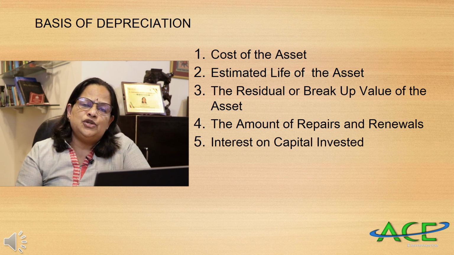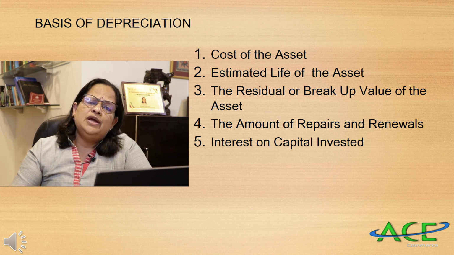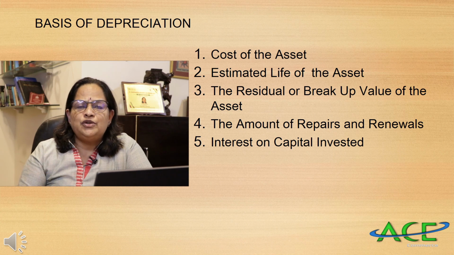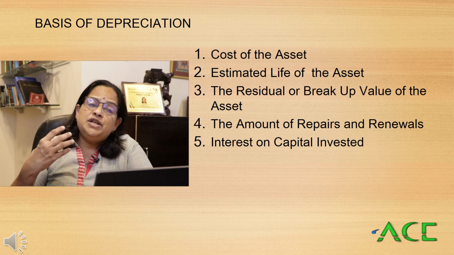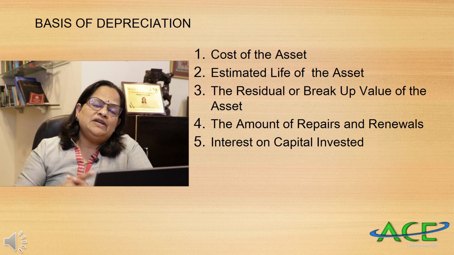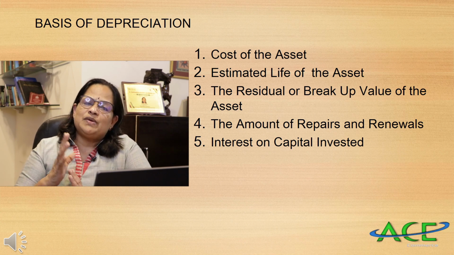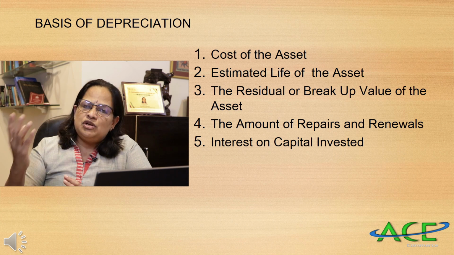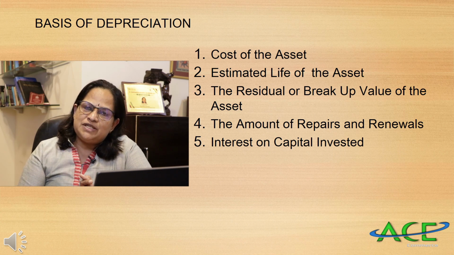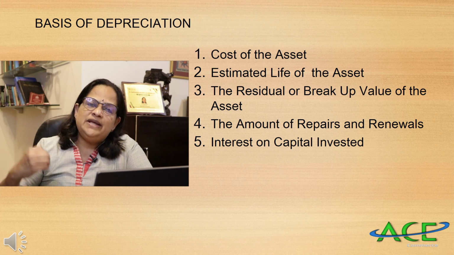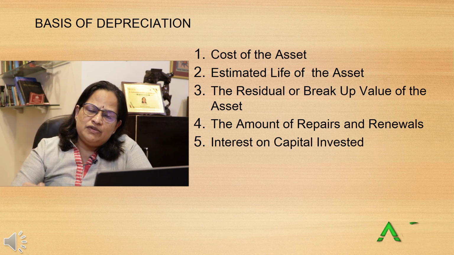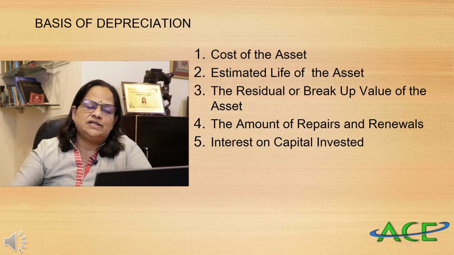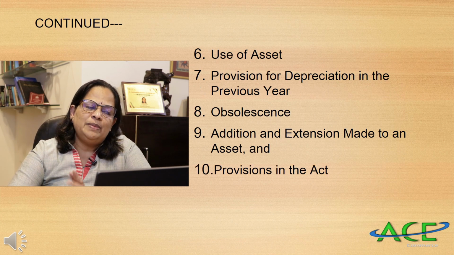Amount of repairs and renewals. For some plant and machinery, there is always a need for repairs and renewals. That means the depreciation we want to provide will be more. Now, interest on capital invested. See, why are we buying fixed assets? We are using capital, either borrowed or the proprietor's capital. If that money were invested outside, they would be earning some profit. So when you are investing in an asset, you have to get the returns. So interest on capital also should be considered.